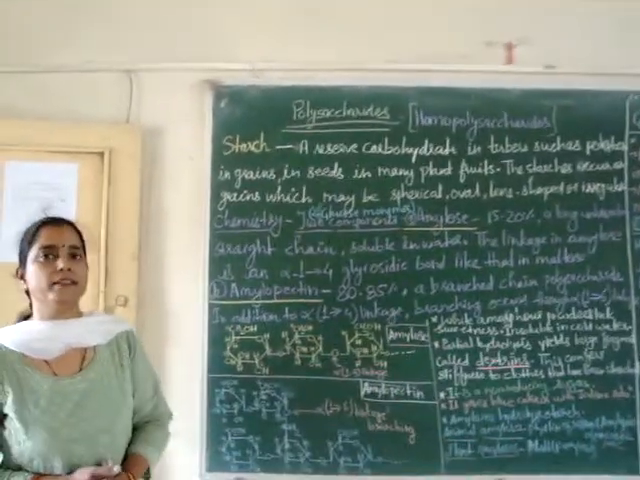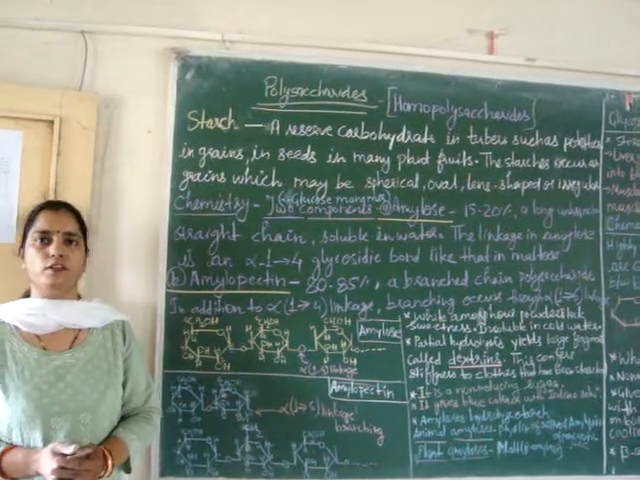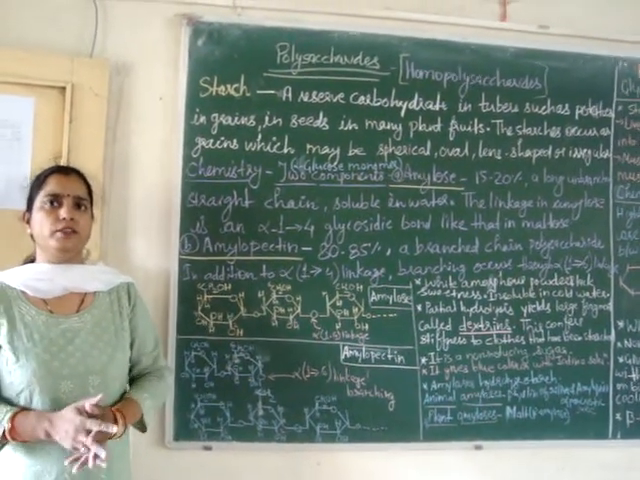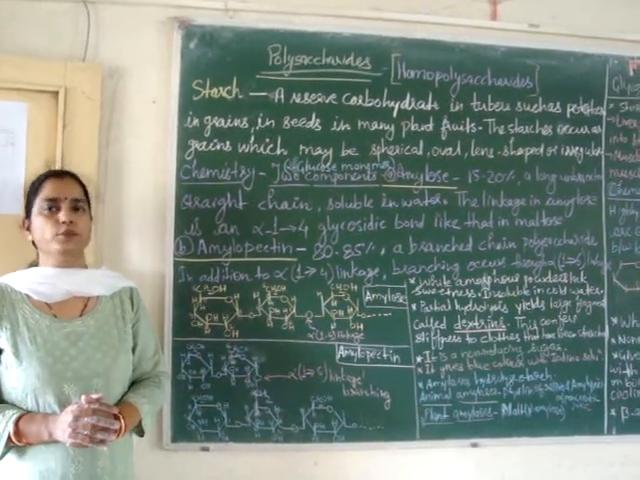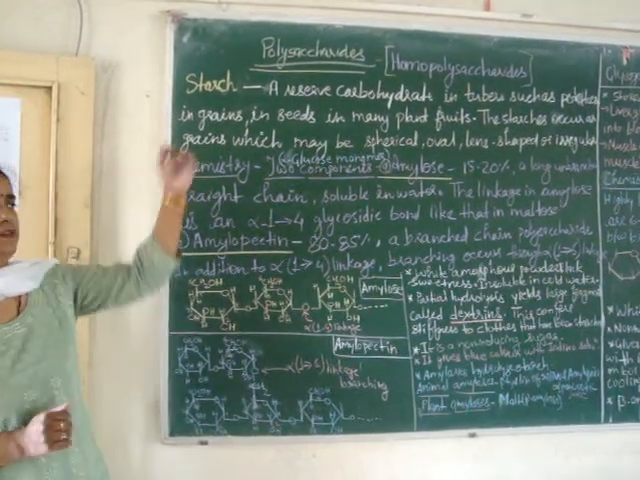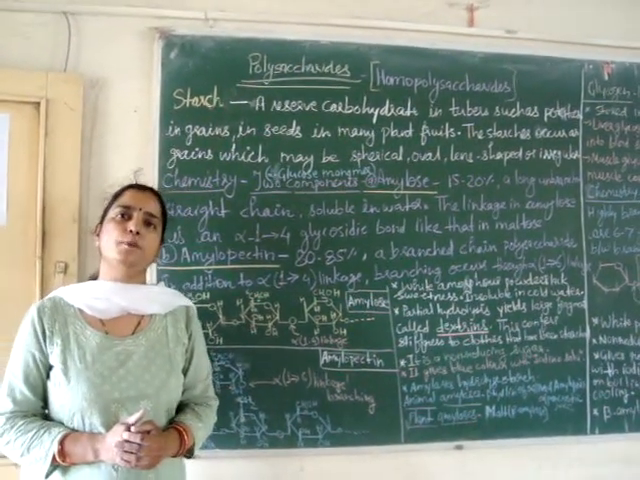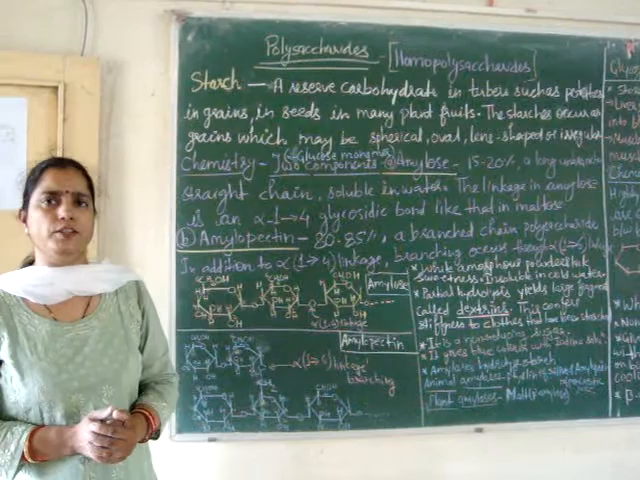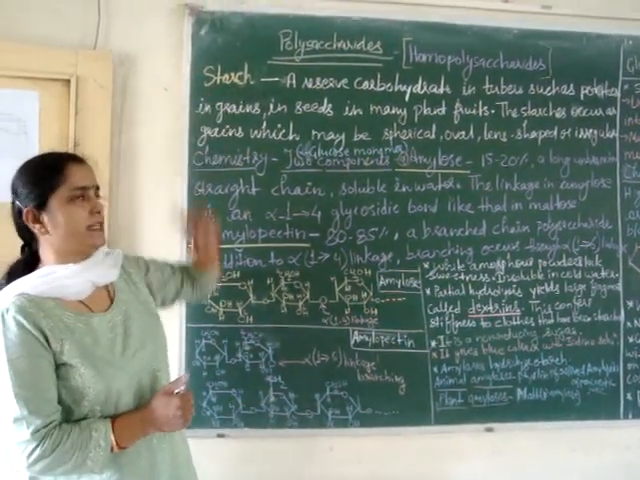About polysaccharides. In the classification we have seen what polysaccharides are. They are made up of many monosaccharide units. First of all we will see homopolysaccharides, which are made up of the same type of monosaccharide units. The first example is starch.